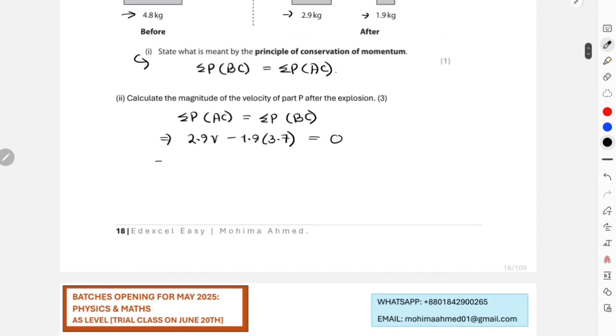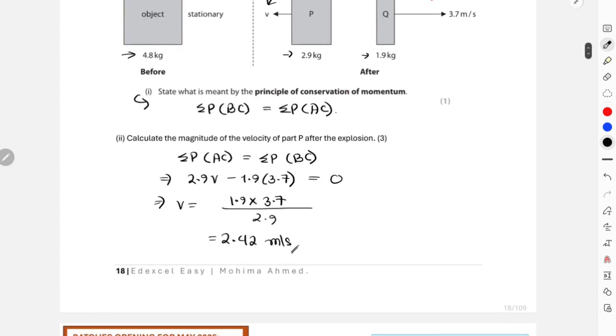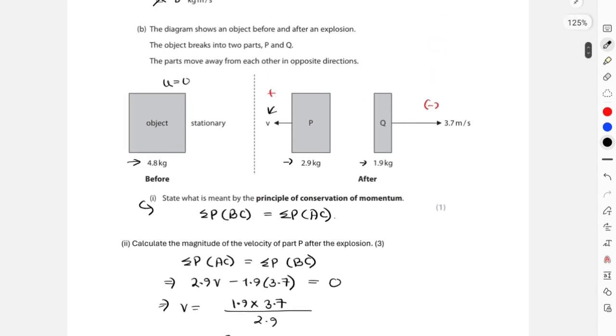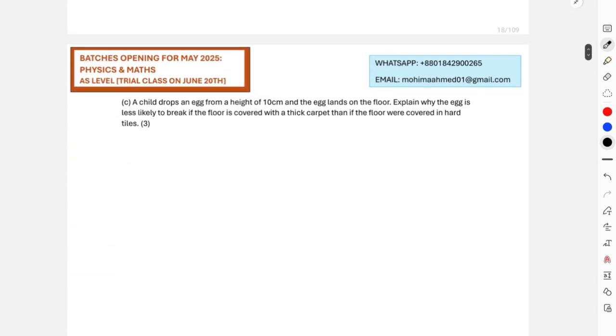So finally I can write that the value for v is going to be 1.9 times 3.7 divided by 2.9. That is 2.42. So the final velocity after collision for particle Q was 2.42 meters per second. So this is it. Let's move on to the next part.